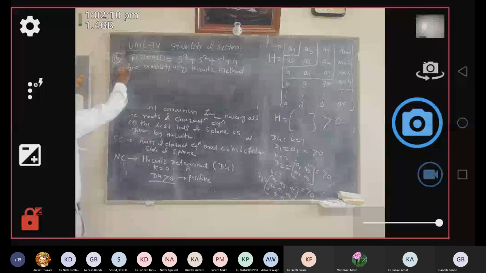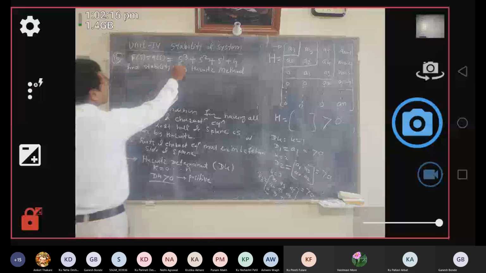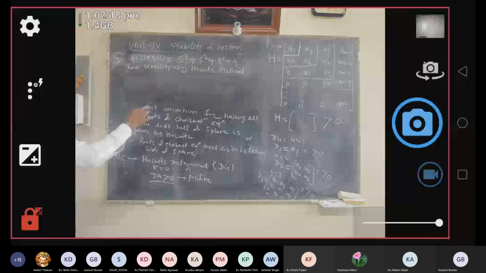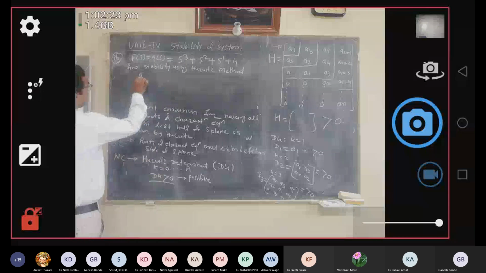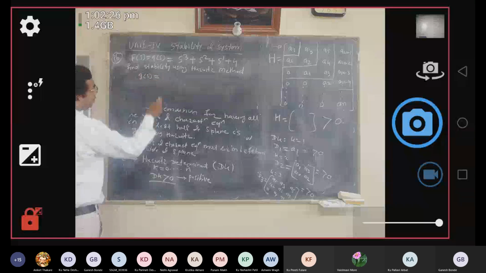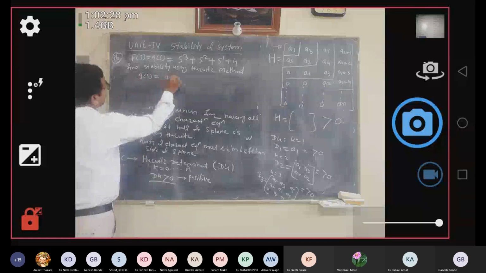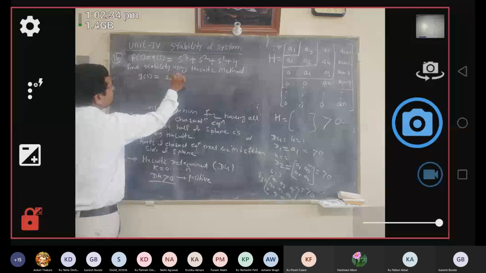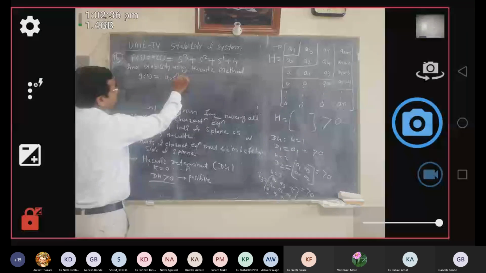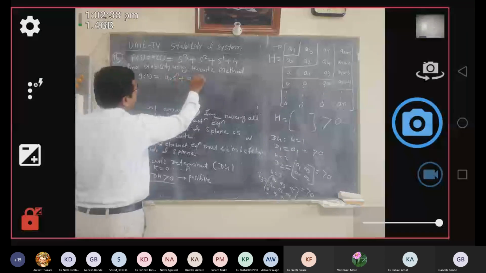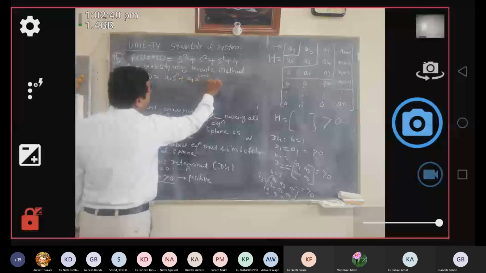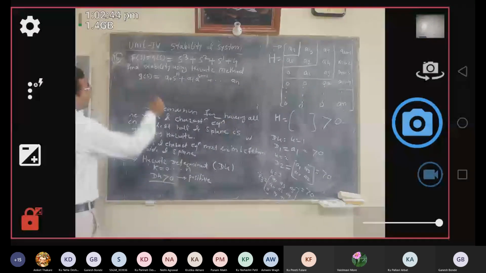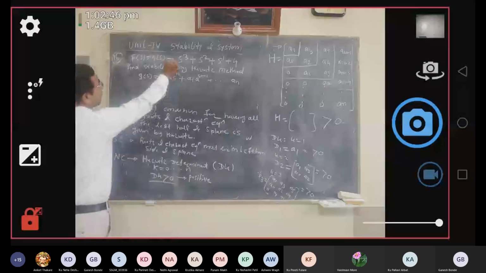So solve this problem by using Hurwitz's determinant method. So here characteristic equation is given to you. So you just write down the standard form of characteristic equation. And what is the standard form of characteristic equation? Here q of s equal to a0 into s raised to power n. So in general it is a0 into s raised to power n plus a1 into s raised to power n minus 1 plus ... up to an. Okay, so you just compare your given characteristic equation with this.